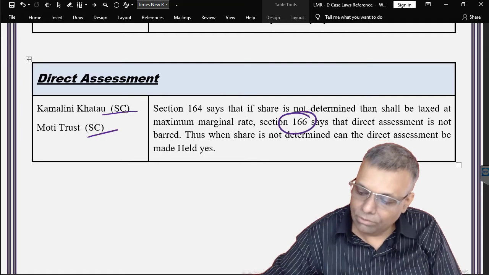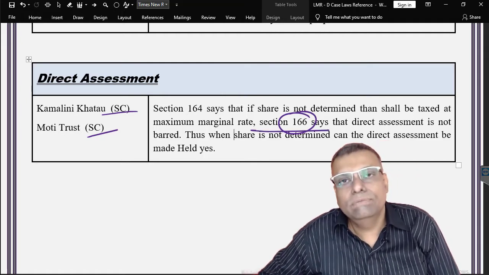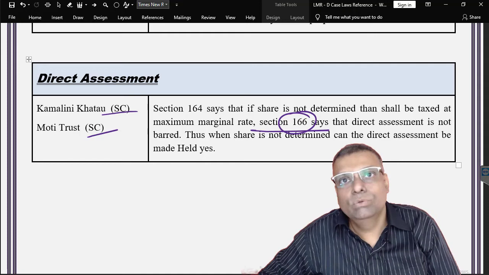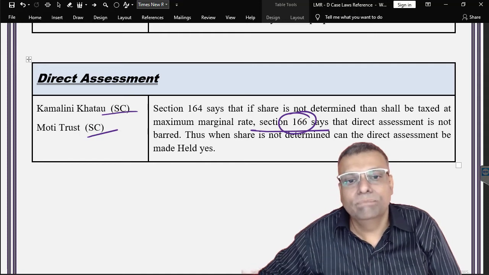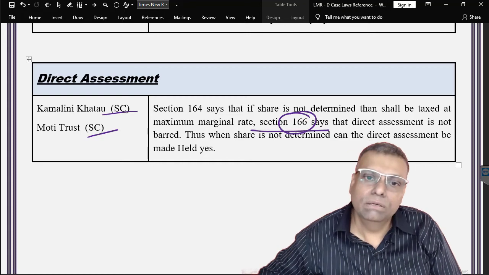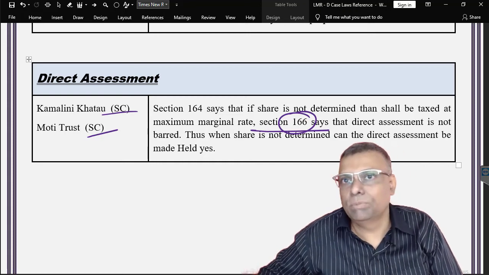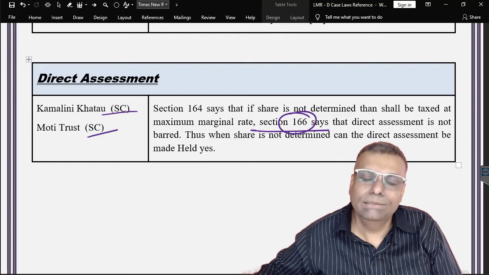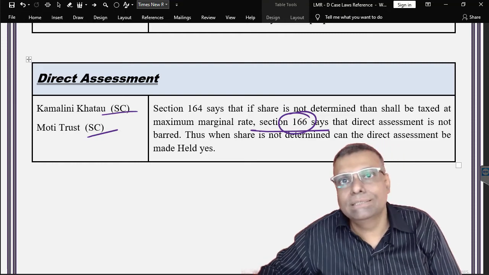Okay, which I already explained to you some time back. So if the tax authorities require direct assessment of the beneficiaries, then you can always do that. There is no restriction that just because the trustees have been responsible, you can never do that. It's not like that. However, the double taxation is not to be done.